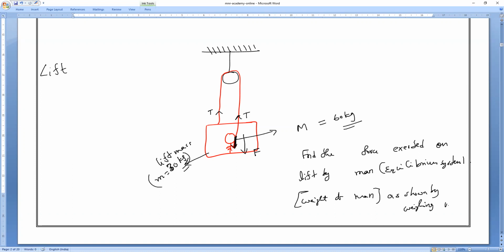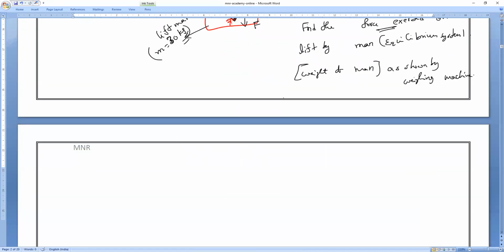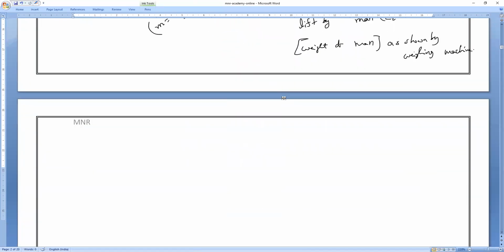So a man is standing inside the lift. What is the force exerted by the man on this lift? That is what they are asking. Let us observe very carefully. This is the question they have given. Now how to find it? How much is the force it is exerting? The force exerted on the lift by the man. That is what we have to find. So observe very carefully now.